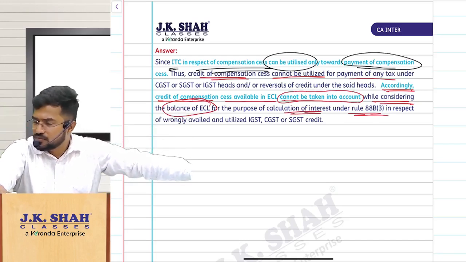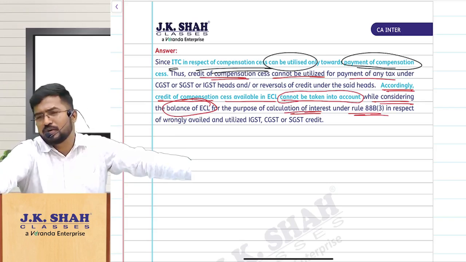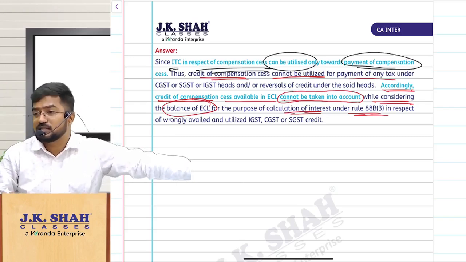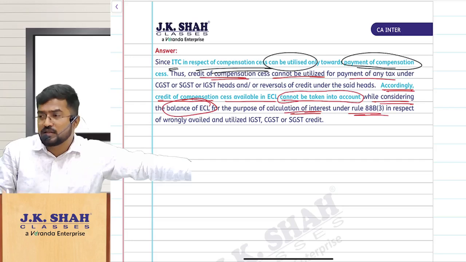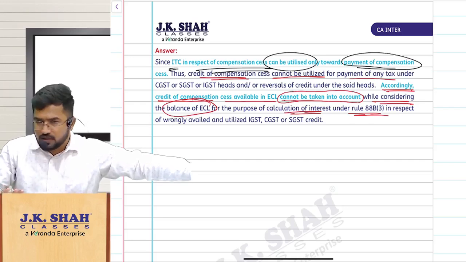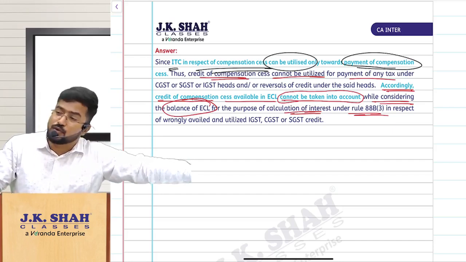Clear? So simple. We have seen how much is utilized; how will you calculate? Based upon the closing balance of the e-credit ledger. Sir, inside the e-credit ledger, one item is there, compensation cess. Should I consider that also? Please don't consider it for anything, for calculating wrongly availed ITC and utilized ITC.